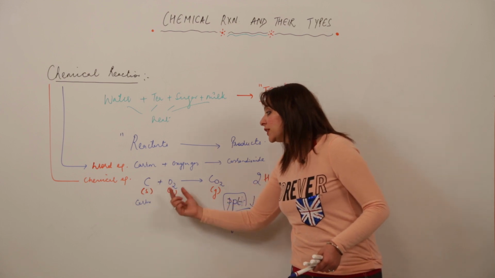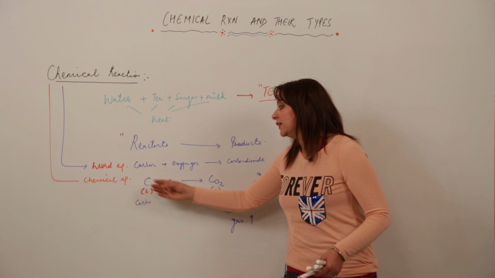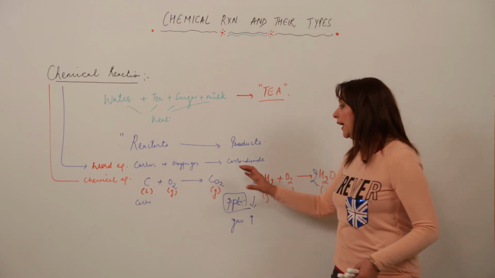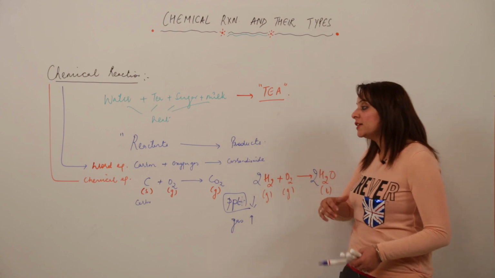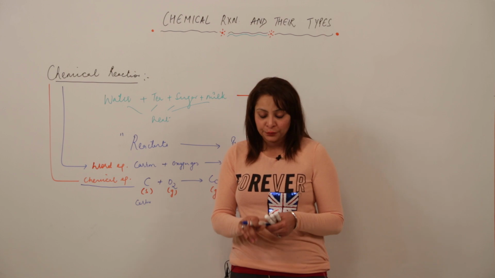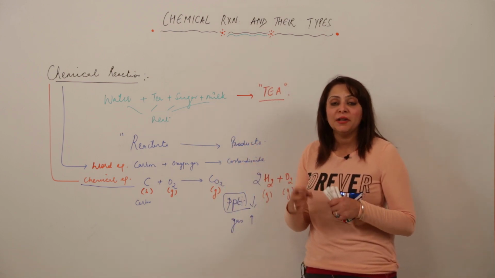So this is a better method to represent a chemical reaction, because by looking at just the reaction, we can get to know what has actually happened, that this is combined with this, how many moles combined with this, what are the forms, what they are actually forming. So the chemical equation method is the better way to represent a chemical reaction. Always keep in mind that chemistry works on the basis of chemical equations.